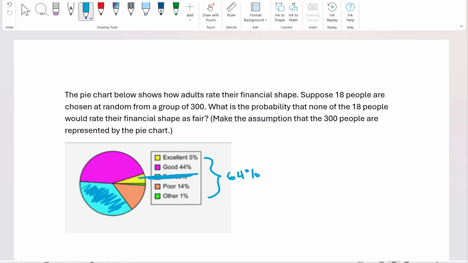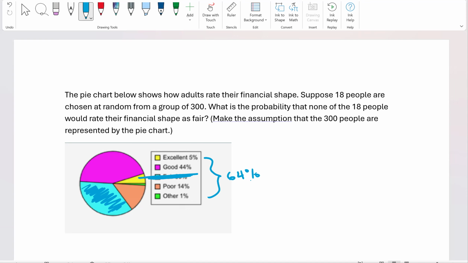Next up, we have a group of 300, and they're saying this entire pie chart is represented by 300 people. Okay. So if I am interested in this 64%, people in the excellent, good, poor, other, anybody but the fair category, right? Because we're looking for that none of them are rating their financial shape as fair. Then I've got 64%, and they're saying it's actually 64% of 300.